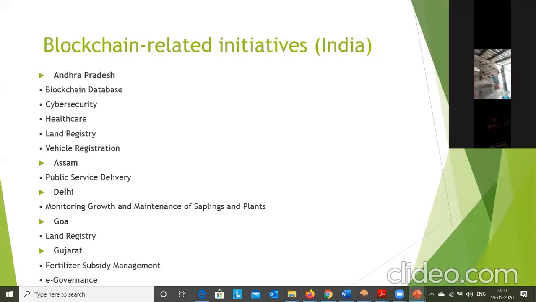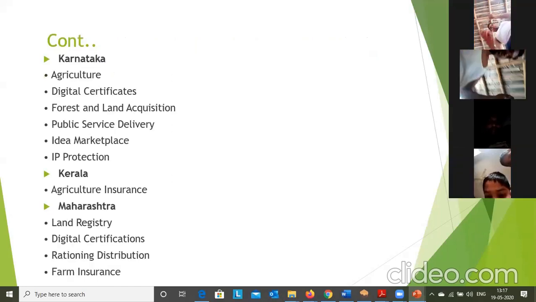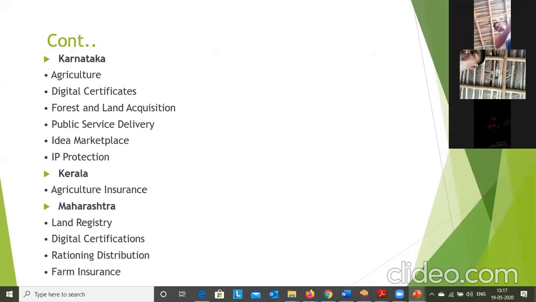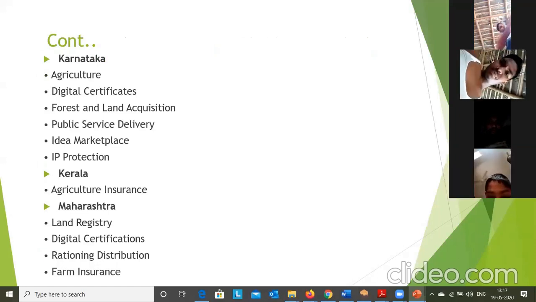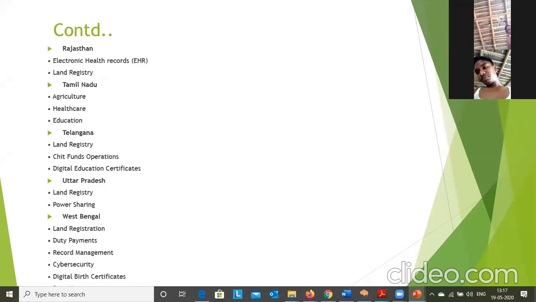Similarly, you can see other states also, like Assam, Delhi, and Karnataka. In many places blockchain is going to be deployed, which offers transparency as well as security. These are the use cases.